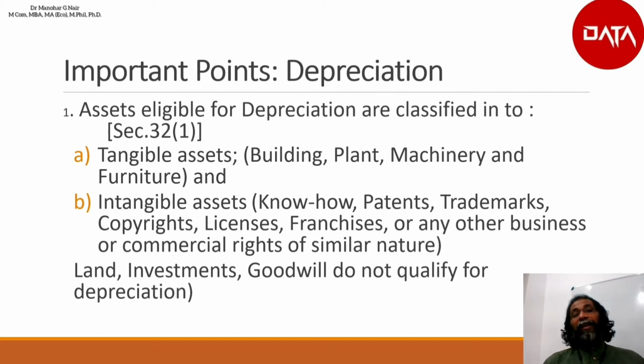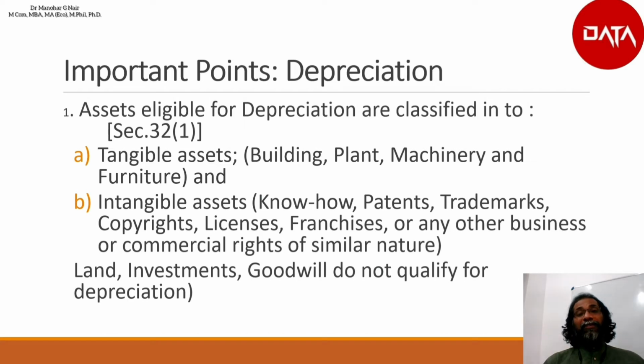So my dear friends, the assets are broadly classified into two categories, that is tangible assets and intangible assets. The tangible assets are again classified into building, plant, machinery and furniture. So these are the four types of assets falling under the broad head of tangible asset. Tangible assets are nothing but assets which can be seen or touched. So such assets are said to be tangible assets. Tangible assets are broadly classified into building, plant, machinery and furniture.